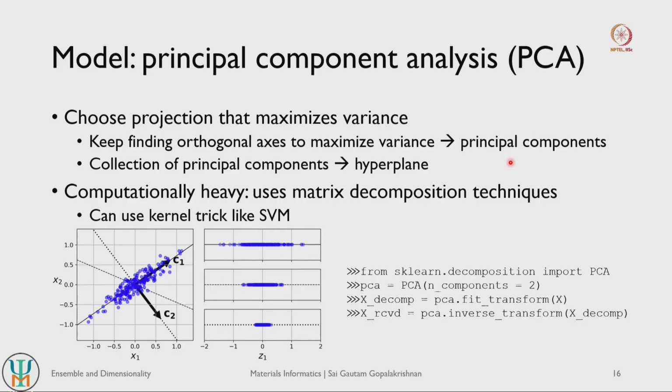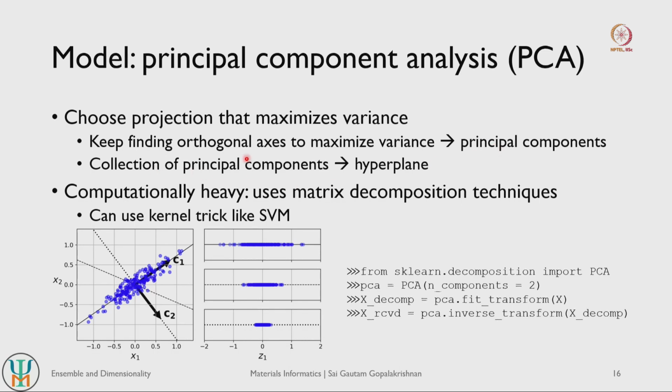So, let us say you have a 10-dimensional data, a 10-dimensional feature space, and you want to reduce it to 5 dimensions, right. What principal component analysis does is it tries to identify 5 orthogonal axes that maximize the variance of data, right. And those 5 components are referred to as principal components, right.